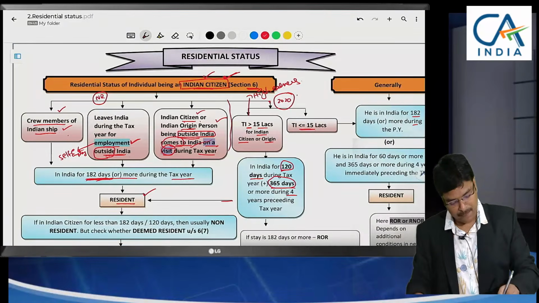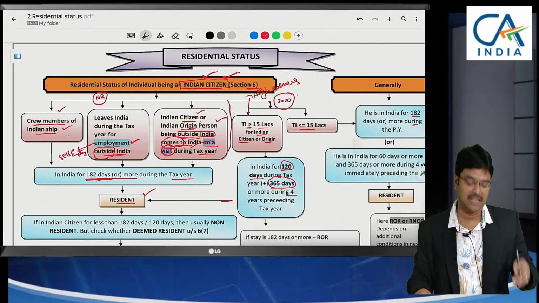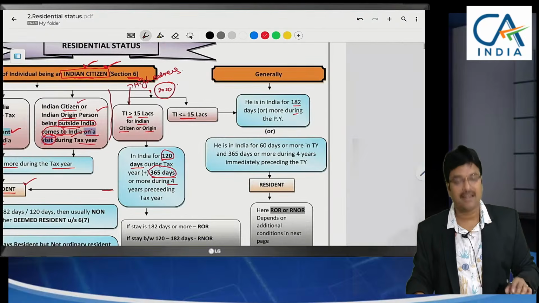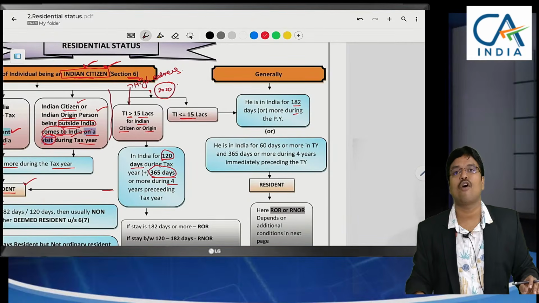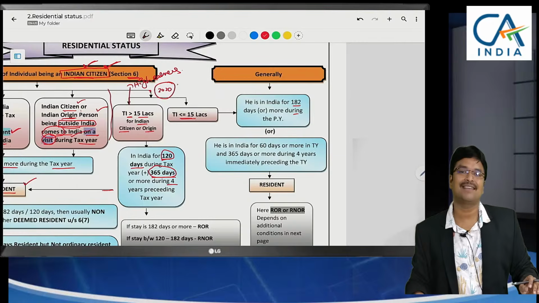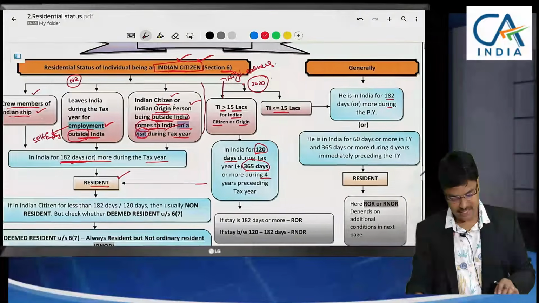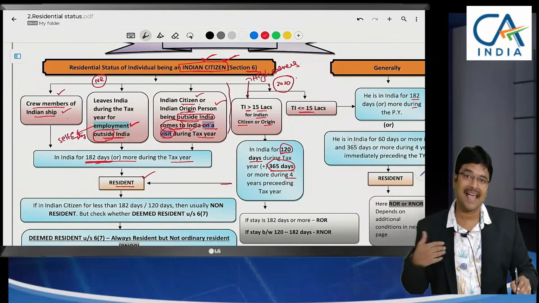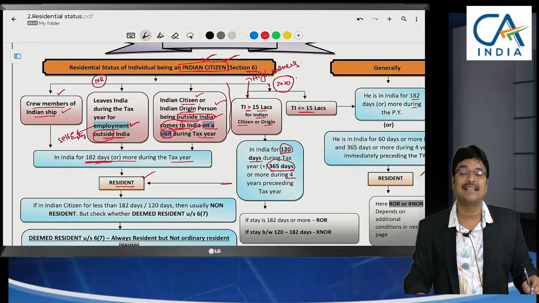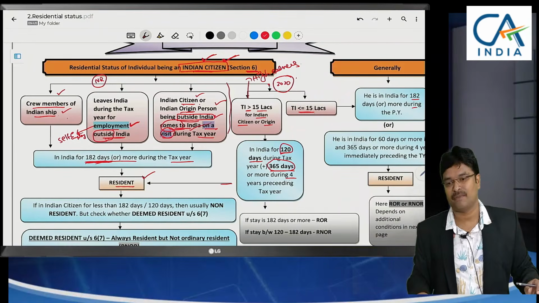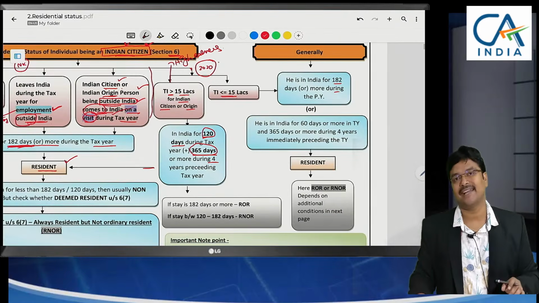These are the provisions applicable to the Indian citizen who is living outside India or coming to India on a visit. Sir, take me as an example. I am residing in India, but I am interested in foreign tours, so many days I visit outside India for tourism. For me, how will you decide? In all these cases, he is going for employment outside India, but I am going for tourism. My residence is in India only, habitually I am in India, and for tour purposes I go outside India. How will my residential status be decided?